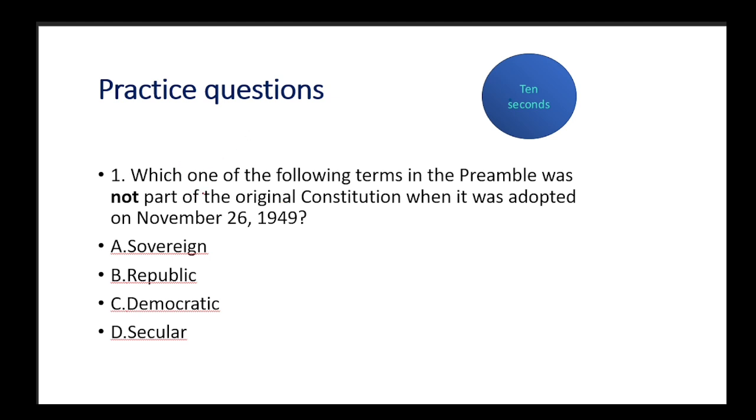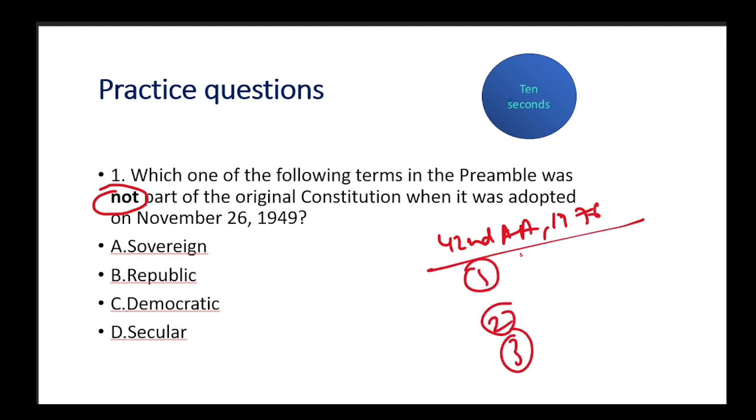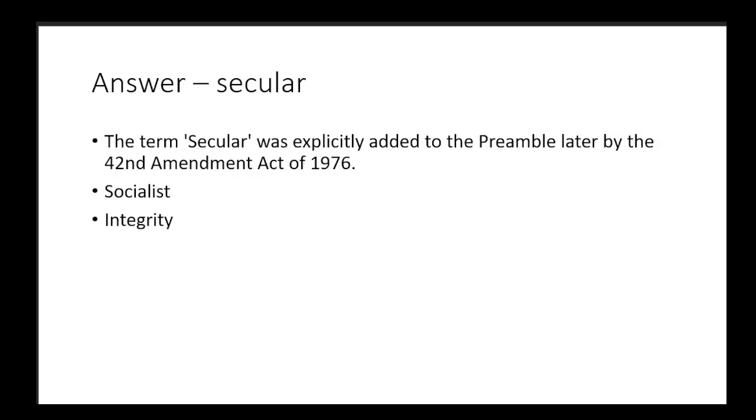Okay, so the question is not a part. If it is not a part, it means it was added later on. It was added in 42nd Amendment Act only, 1976, correct? So what are the 3 words that were added? We have already discussed: socialist, secular and integrity. So the answer becomes secular. Simple.